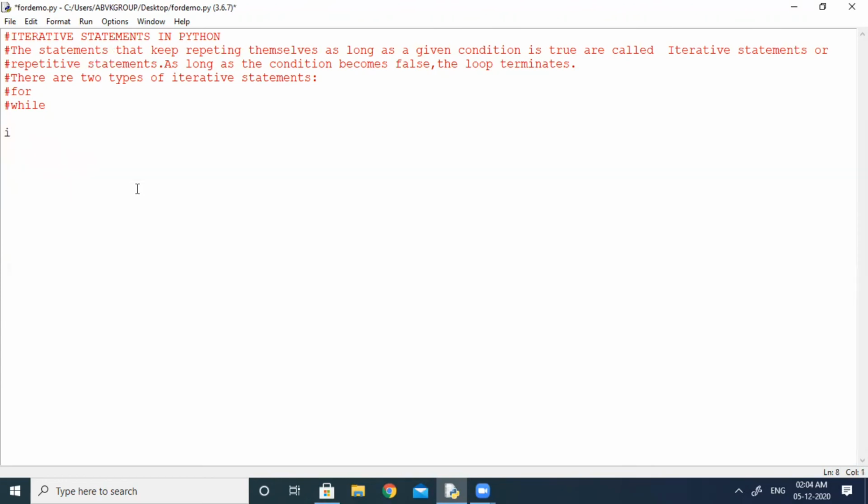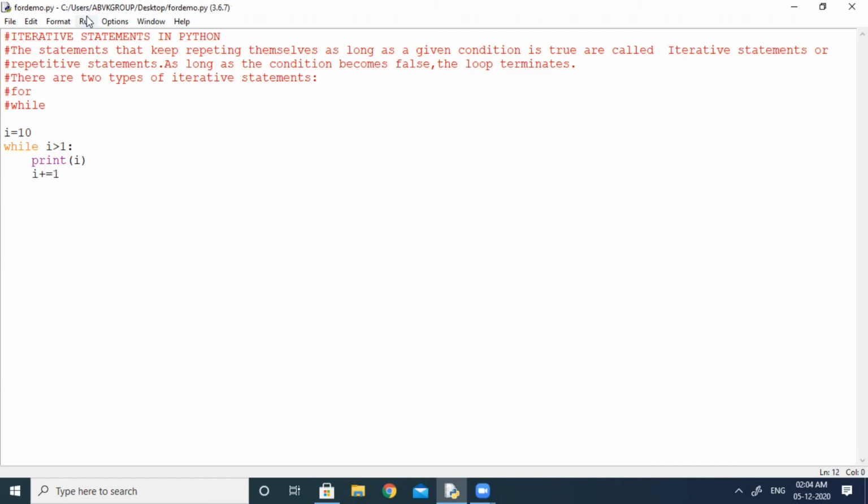For that I am taking I equal to 10, while I greater than 1, now print I, I plus equal to 1.